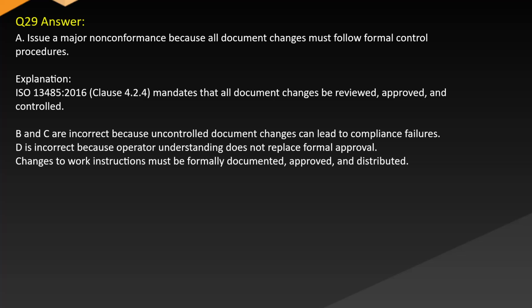Explanation: ISO 13485:2016 Clause 4.2.4 mandates that all document changes be reviewed, approved, and controlled. B and C are incorrect because uncontrolled document changes can lead to compliance failures. D is incorrect because operator understanding does not replace formal approval. Changes to work instructions must be formally documented, approved, and distributed.